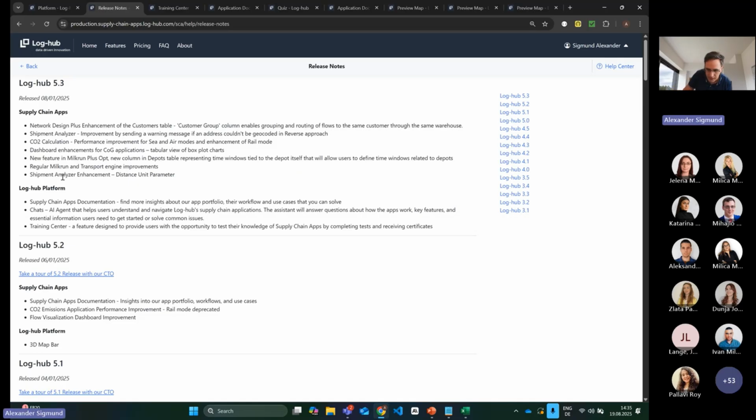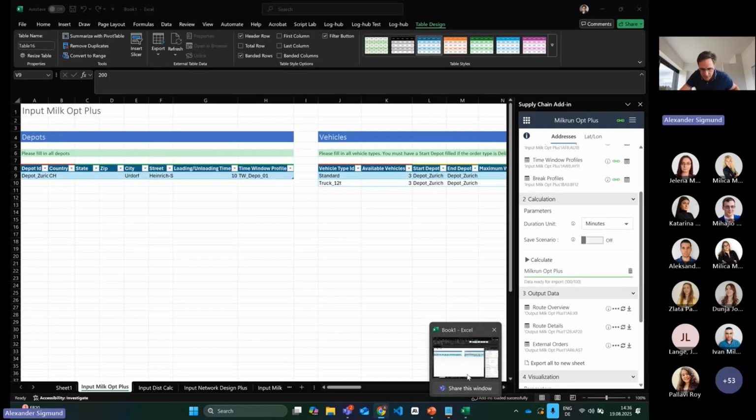So in the webinar itself, I only highlight some of the topics, but here you have all the updates in detail. There is one more topic, or actually two more topics, that I wanted to highlight. This is the CO2 calculation and also some update in the center of gravity. The CO2 calculation I will make as the second one. Let's quickly do this dashboard adjustment in center of gravity, because this was also requested by our customers.